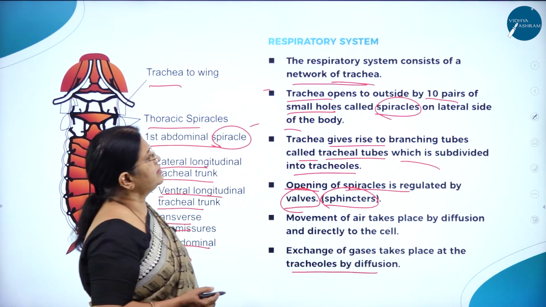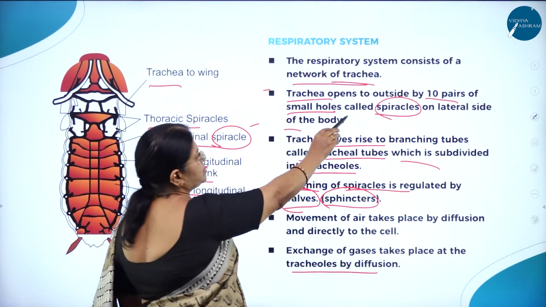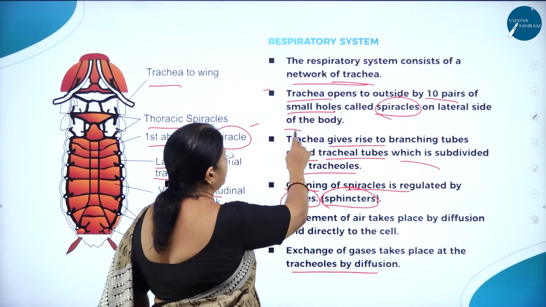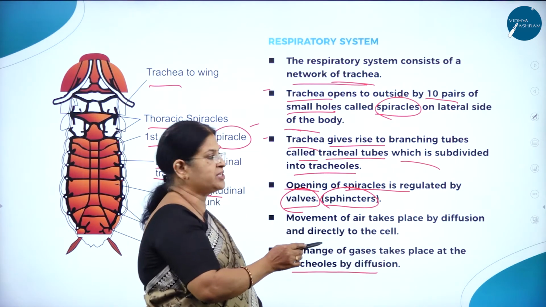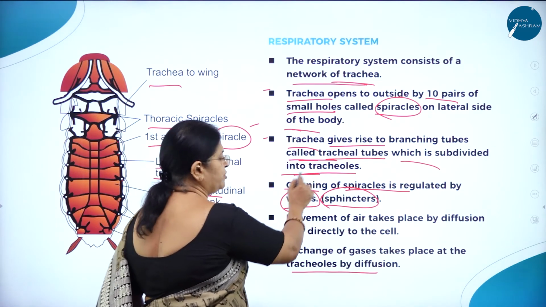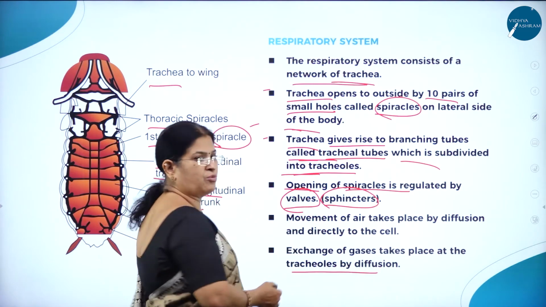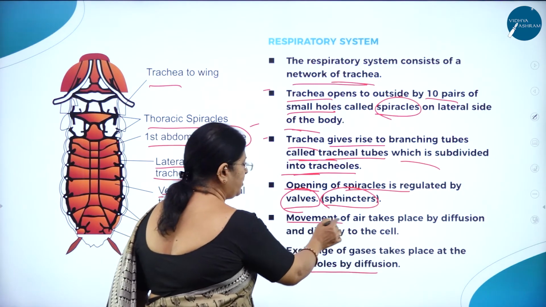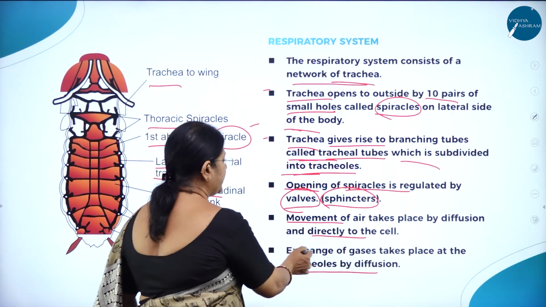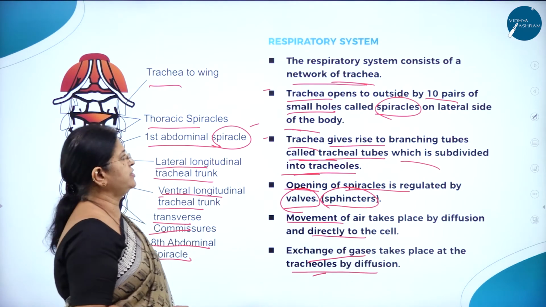So I repeat, the respiratory system consists of a network of trachea. Trachea opens to outside by 10 pairs of small holes called spiracles, here on the lateral side of the body. Trachea gives rise to branching tubes called tracheal tubes, which are subdivided into tracheoles. Then the opening of spiracles is regulated by valves, or sphincters. Movement of air takes place by diffusion directly to the cell, and exchange of gases takes place at the tracheoles by diffusion.